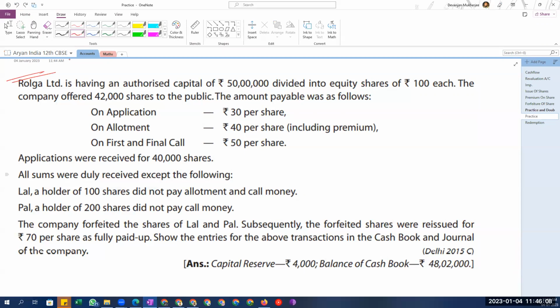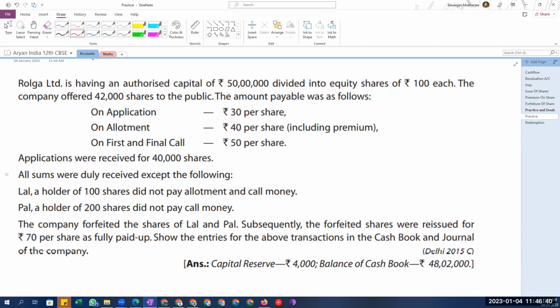Now, furthermore, some people have not paid their dues and their shares have been forfeited. So this question also includes forfeiture and further a reissue. So this is a very comprehensive question which includes four things. Firstly, under subscription. Second, call in arrears. Third, forfeiture of shares. And fourth, reissue of the forfeited shares. So four parts to the question.